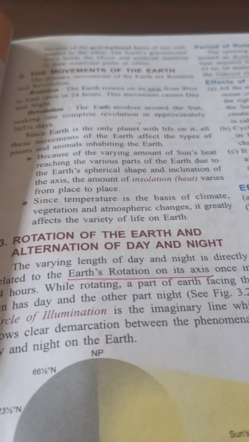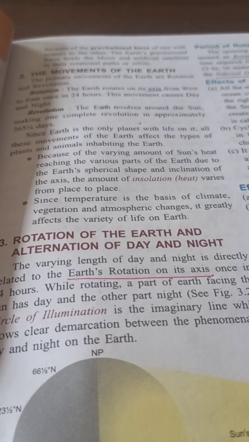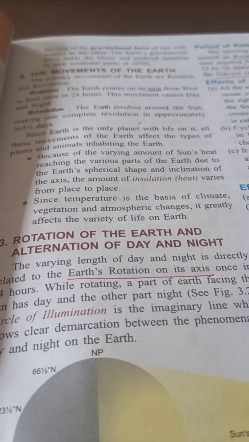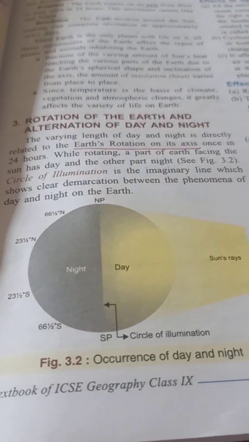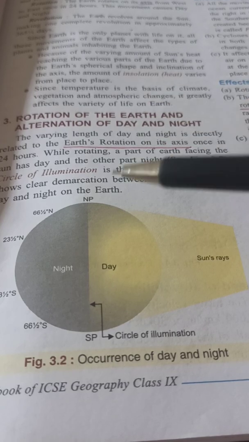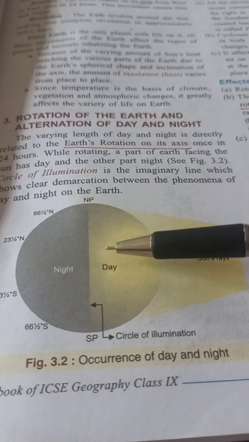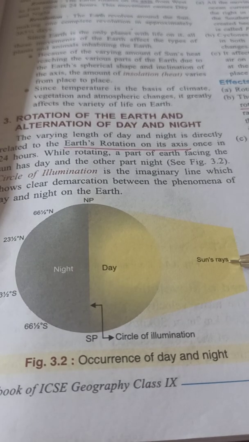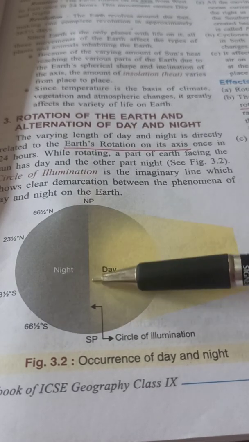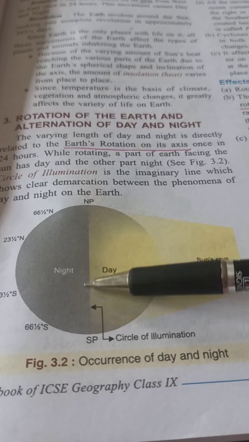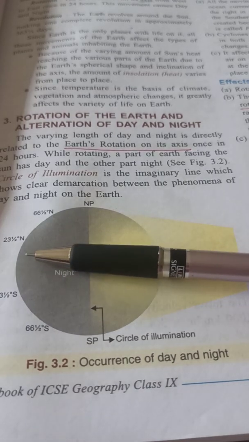Now, rotation of the earth and alternation of day and night. The varying length of day and night is directly related to the earth's rotation. You can see the picture so beautifully. This is the earth, and the part which is in front of the sun will have day, and the part which is away from the sun will have night.